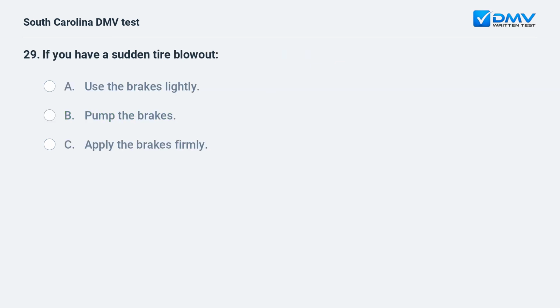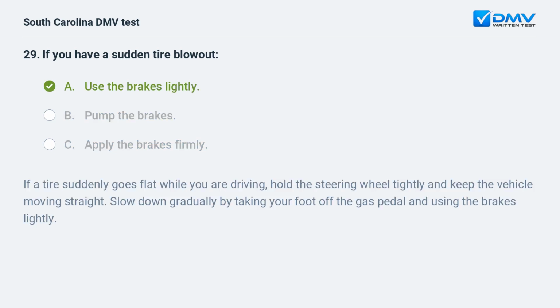If you have a sudden tire blowout? A. Use the brakes lightly. B. Pump the brakes. C. Apply the brakes firmly. A. Use the brakes lightly. If a tire suddenly goes flat while you are driving, hold the steering wheel tightly and keep the vehicle moving straight. Slow down gradually by taking your foot off the gas pedal and using the brakes lightly.